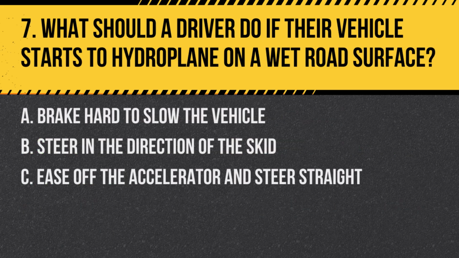Question 7. What should a driver do if their vehicle starts to hydroplane on a wet road surface? A. Brake hard to slow the vehicle. B. Steer in the direction of the skid. C. Ease off the accelerator and steer straight. Answer. C. Ease off the accelerator and steer straight. Reducing speed without abrupt moves helps regain control.